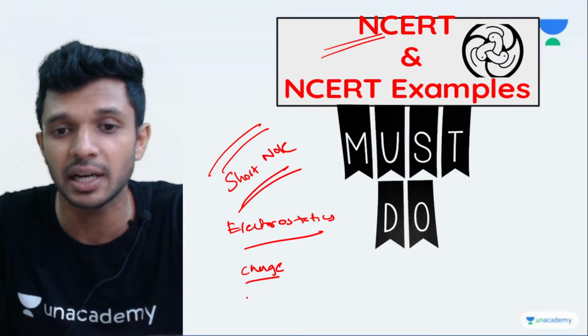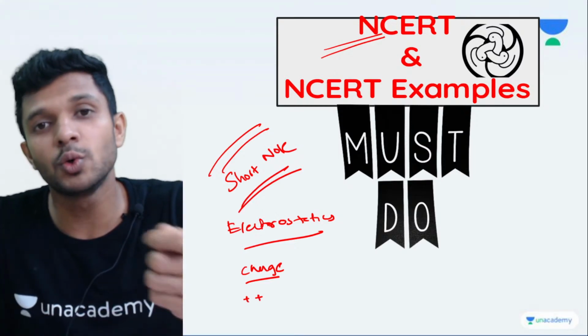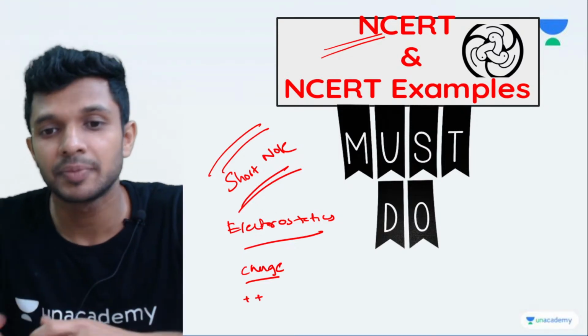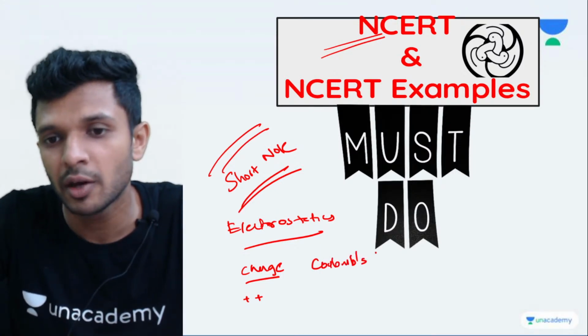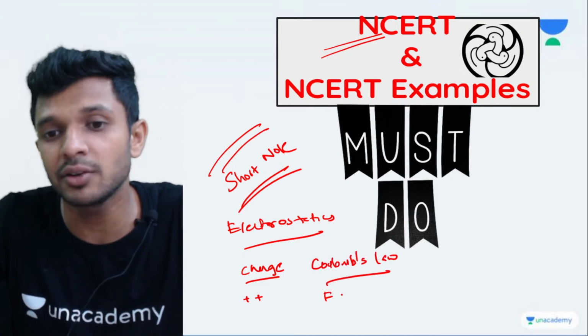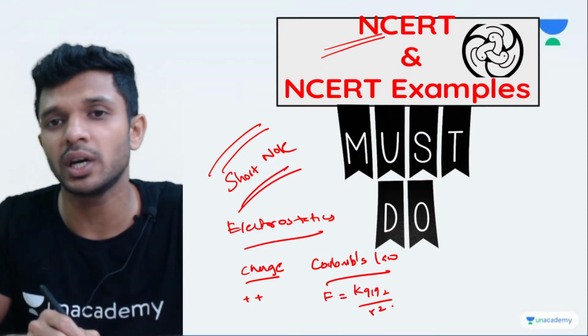I'll give you a small example. Let's say two positive charges repel. Two unlike charges attract. Then go to the next topic, Coulomb's law. What do you have to write? Coulomb's law, write down the equation. That is more than enough: K Q1 Q2 divided by R square.